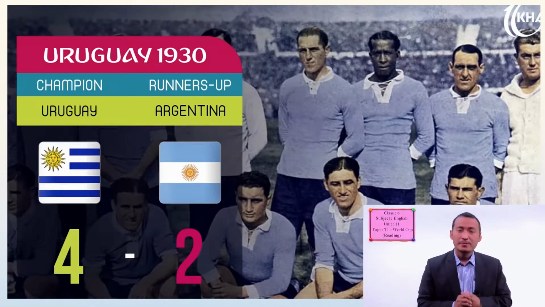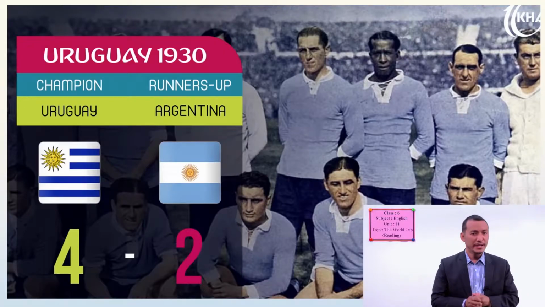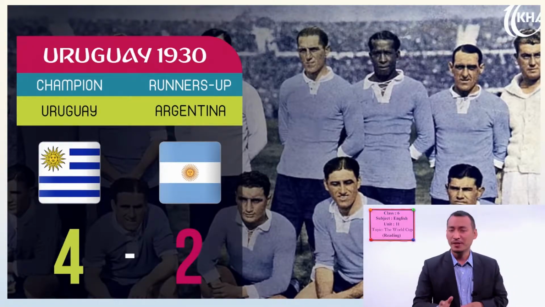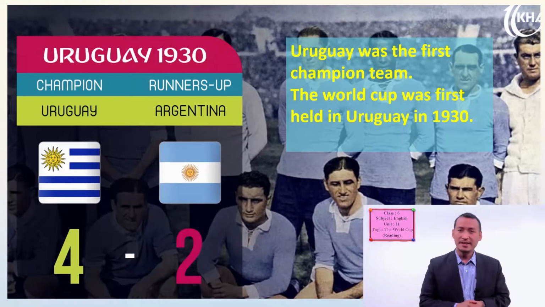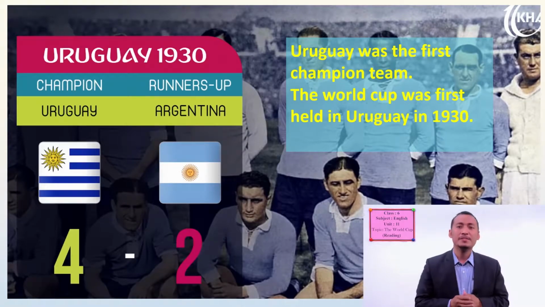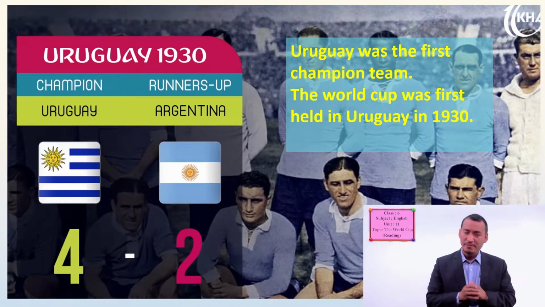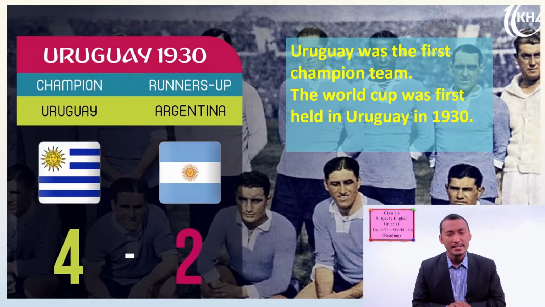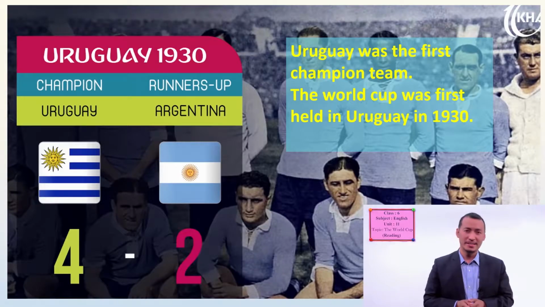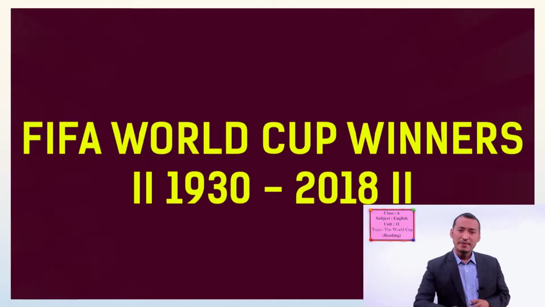Uruguay was the first country to win or to be the champion in the World Cup. It was held in 1930. Did you know that? Yes, you certainly did, right? So Uruguay was the first champion team, and the World Cup was first held in Uruguay in 1930. Okay, students, now let's find out more information about FIFA World Cup winners from 1930 to 2018.